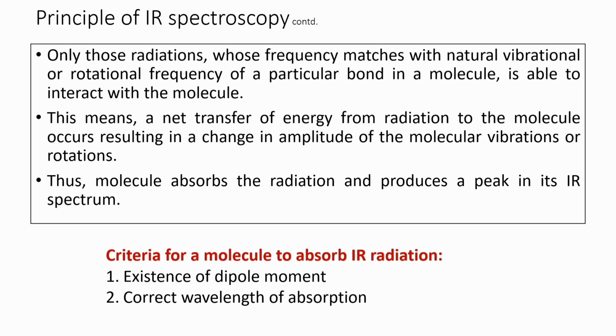So for any molecule to absorb IR radiation and to get its peaks in the IR spectrum, the molecule has to have the dipole moment. That means each pair of atoms which is present in that particular structure, there has to be dipole moment, and the correct wavelength of absorption has to be bombarded onto the molecule so that the IR frequency matches with the rotational or vibrational frequency of the bonds, and whenever there is this matching, that particular bond's peak will appear in the IR spectrum.